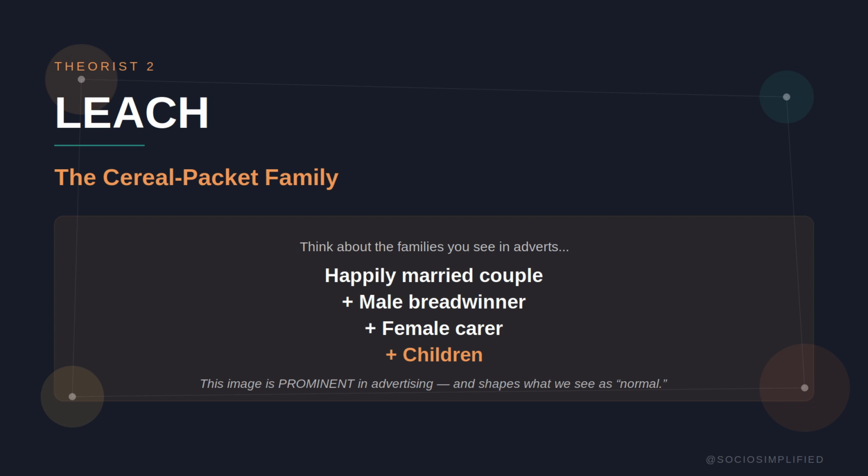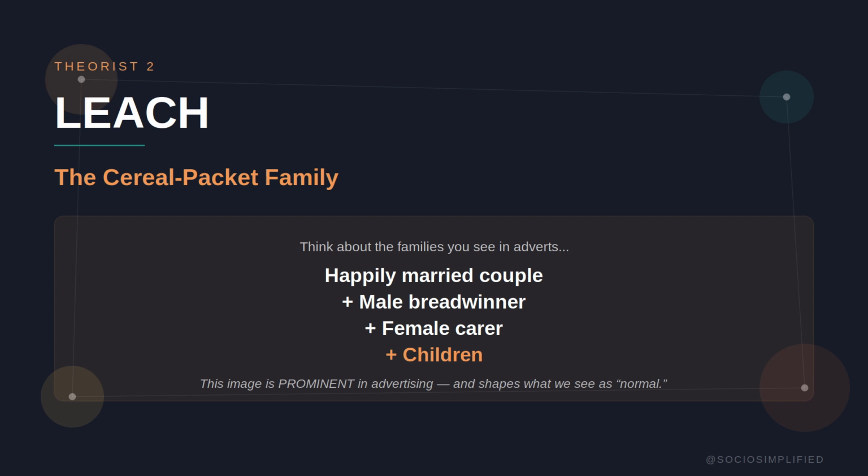Next up, we have Leach and his concept of the cereal packet family. Think about the families you see on TV advertisements: cornflakes, washing powder, car insurance. What does that family look like? A happily married couple, male breadwinner, female carer, with 2 or 3 children, everyone smiling, everything perfect.